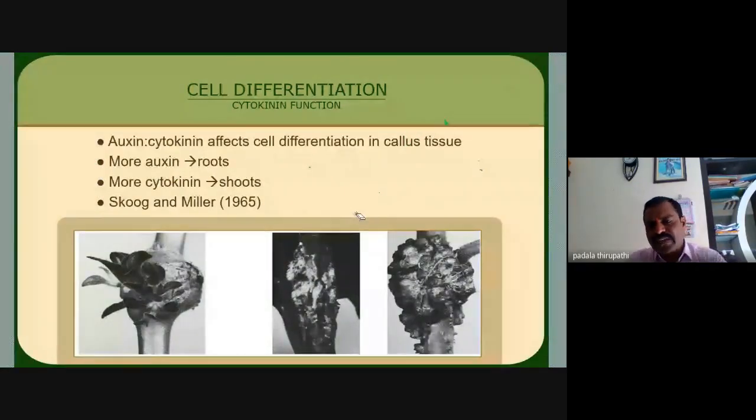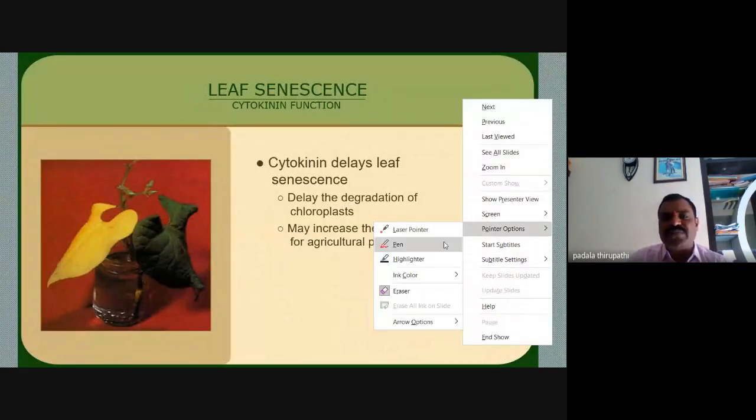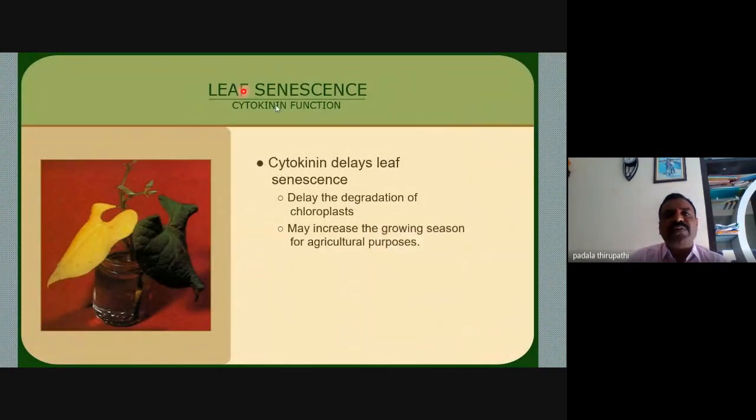Then the next important point related to the physiological functions of cytokinin is leaf senescence. Senescence is the most important term regarding these phytohormones. Senescence is delayed by auxins and cytokinins, my dear friends.